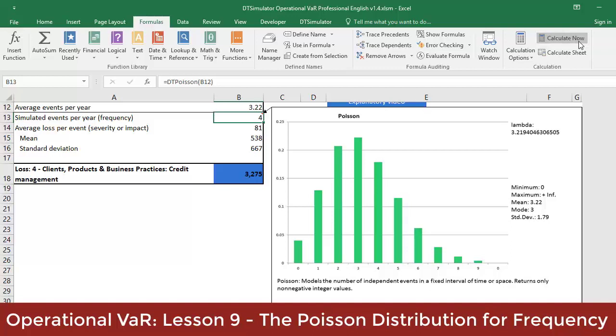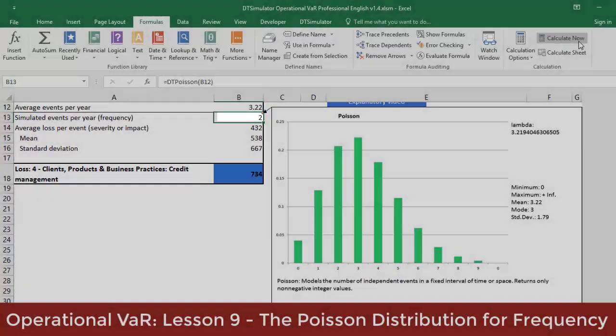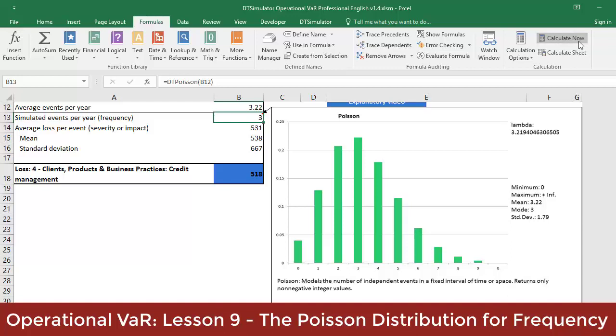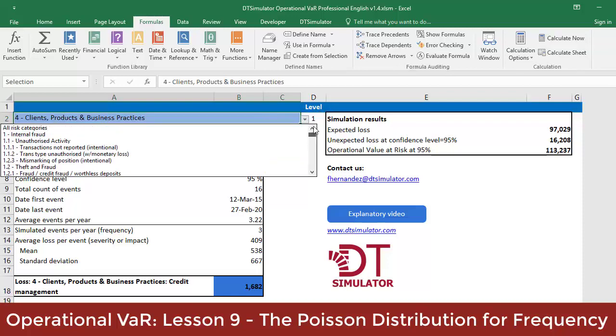Press F9 to recalculate your randomly generated Poissons multiple times and notice how the values in cell B13 now change each time you recalculate. This is a test of the random number generator engine that DT Simulator has, generating random numbers when new Excel calculations occur, based on the Poisson distribution and its corresponding lambda parameter equal to 3.22. Also, consider that certain discrete distributions can be adequately represented by continuous distributions.